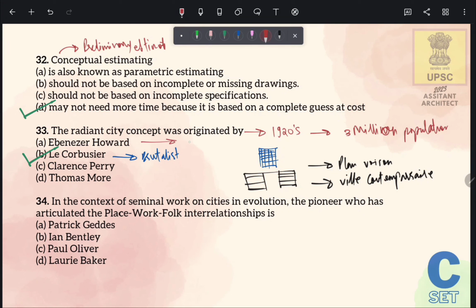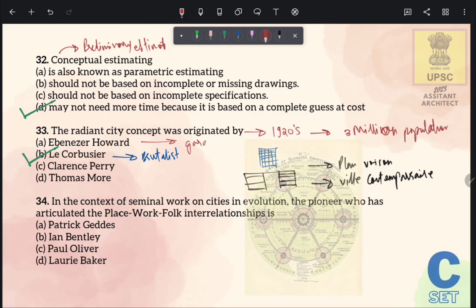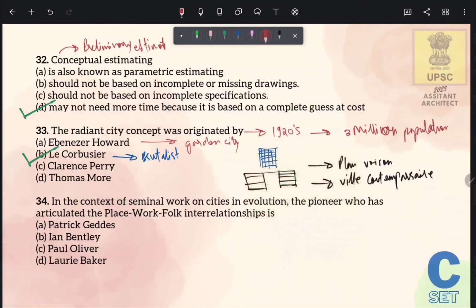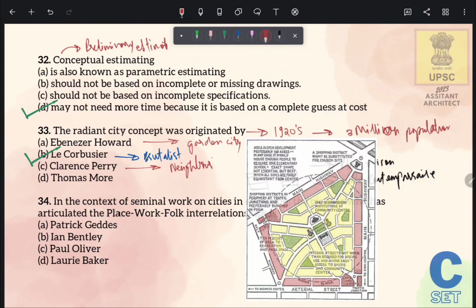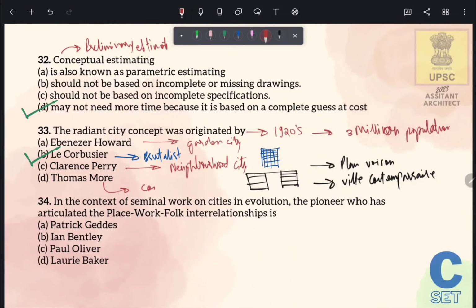Let's see other options. Ebenezer Howard designed the Garden City. Clarence Perry gave the concept of neighborhood unit. And Thomas More coined the term utopia.